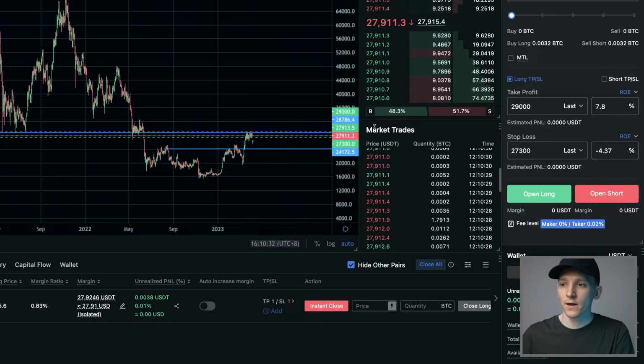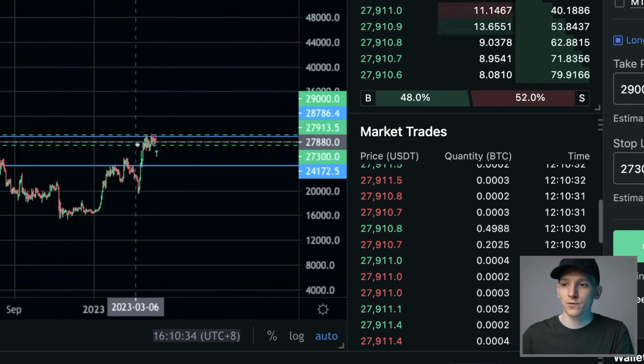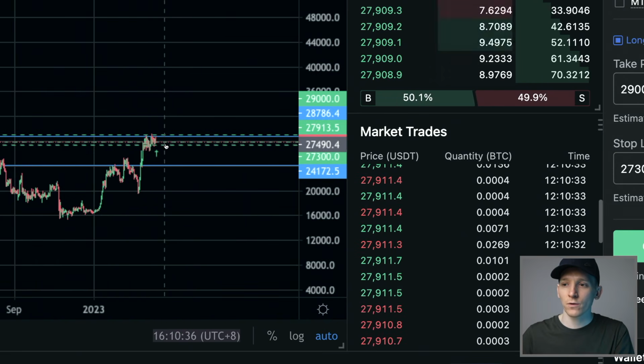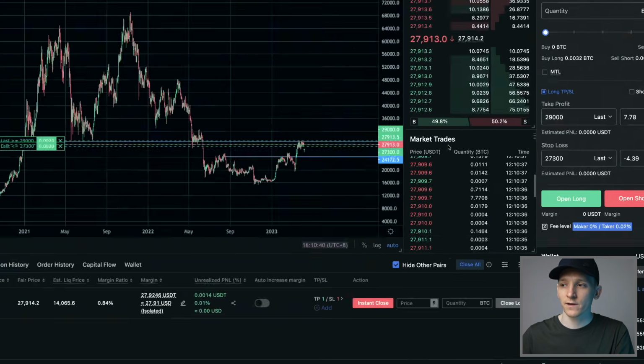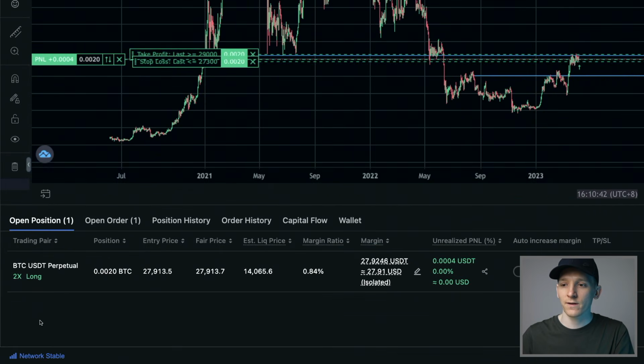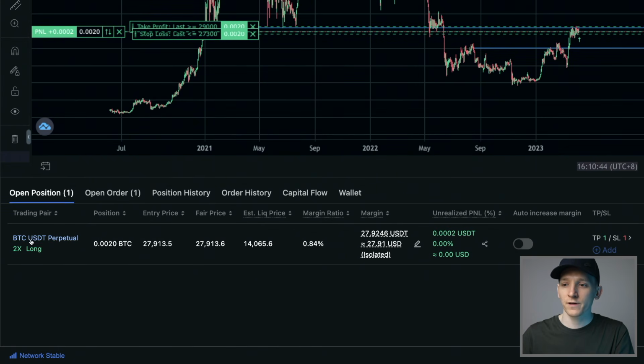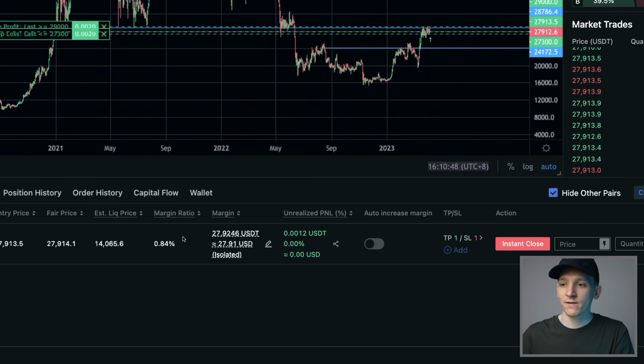If we zoom in, you can see your live order, which is this green line. You can see the stop loss order, which is here, and then you can see the take profit order, which is here, those 3 dotted green lines. Now down here, we can see open positions, a 2x long position in Bitcoin, the position size, the entry, everything like that. We can see the margin ratio, very, very high, so no problems there.